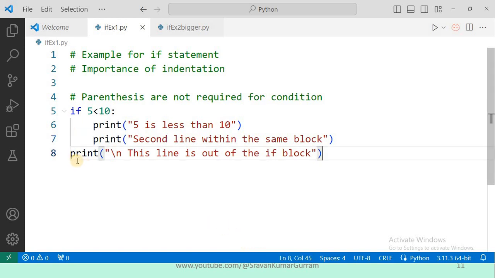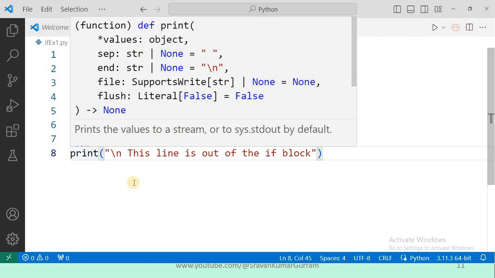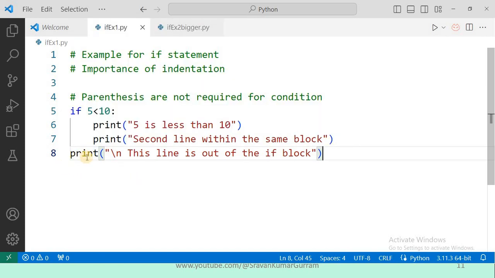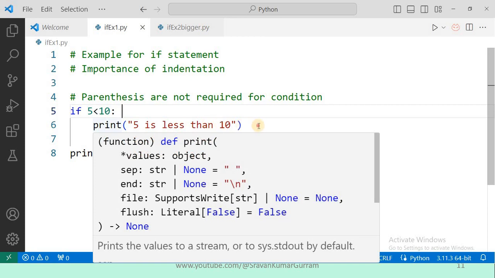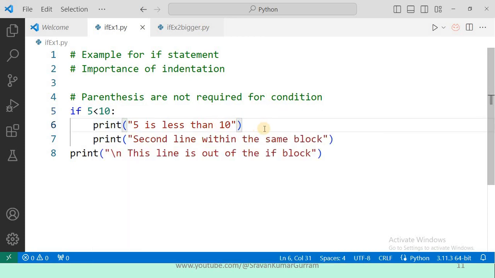And you can observe the eighth statement, we decrease the indentation again. The meaning is the eighth statement is out of the if. Now see the logic, if 5 less than 10, print 5 is less than 10. If this condition is true, 5 less than 10, yes, the condition is true. Then what are the statements we have written within the if? Those will be executed. So the first statement, 5 is less than 10, will be executed.